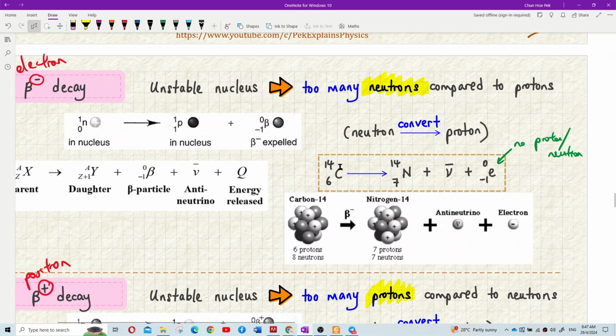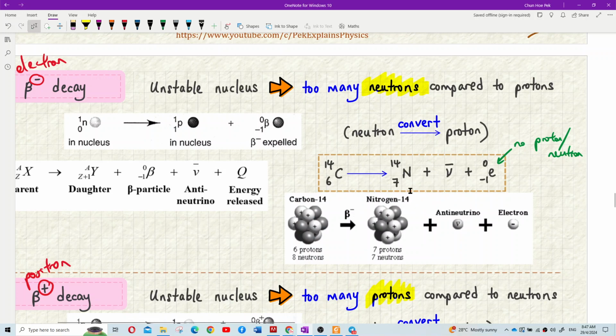Okay. So 14 still remain constant. 14 still 14. So it's like 14 equal to 14 plus 0. The left and right must be the same. You must compare the mass number. Left and right must be equal. 14 equal to 14 plus 0. The proton number also must be equal. Proton number 6 equal to 7 minus 1. So left and right still 6 proton. Understand? So it must equal left and right.